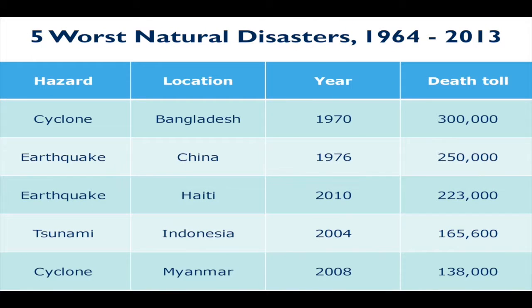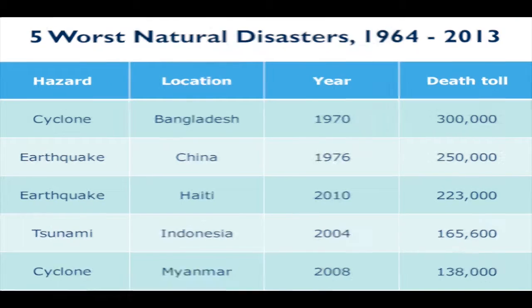So the fifth worst natural disaster during that same period of time was the cyclone in Myanmar in 2008. Had a lot of similarities to the cyclone in Bangladesh. In Myanmar, 138,000 people lost their lives for predominantly the same reason. They were in a delta region. The typhoon came in, otherwise known as a cyclone or hurricane, depending upon where you live in the world. In that particular part of the world, they call them cyclones. This cyclone came in and hit land, and it pushed up floodwaters off of the ocean into that area. In addition, cyclones drop a lot of rain, so they dropped a lot of rain in that area.